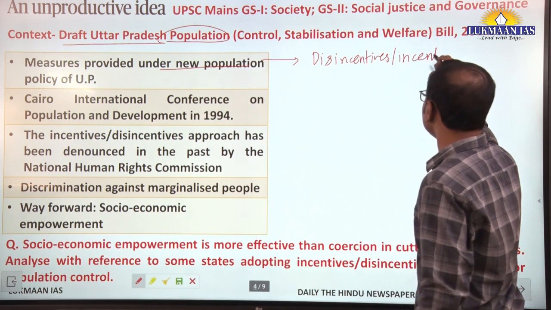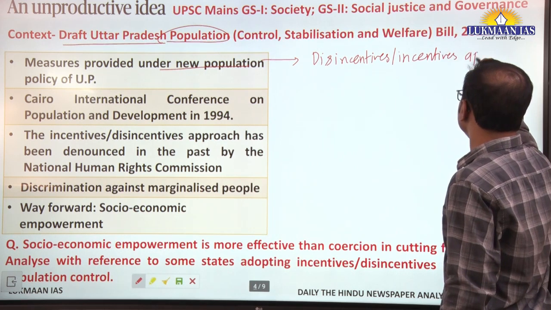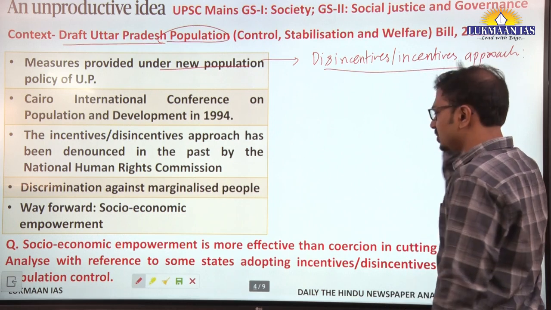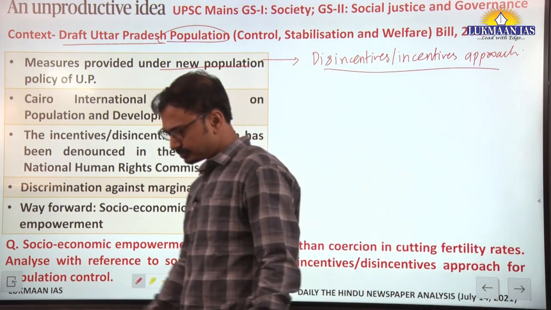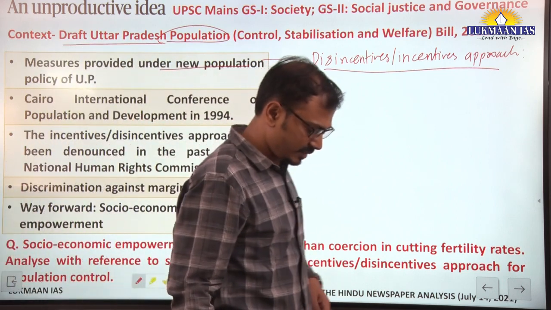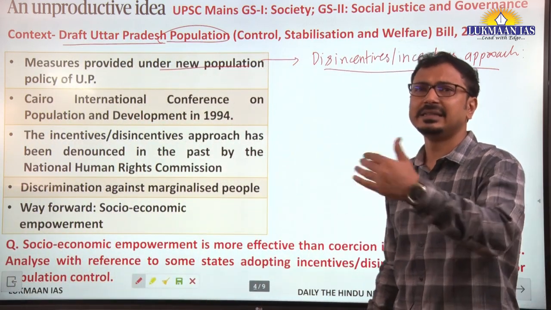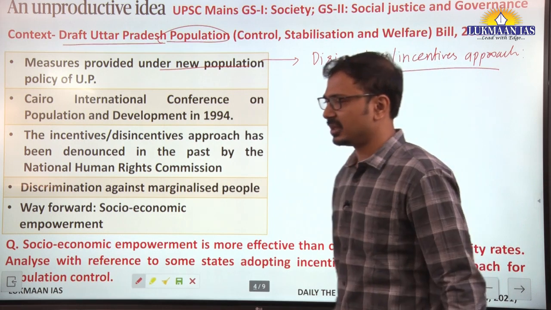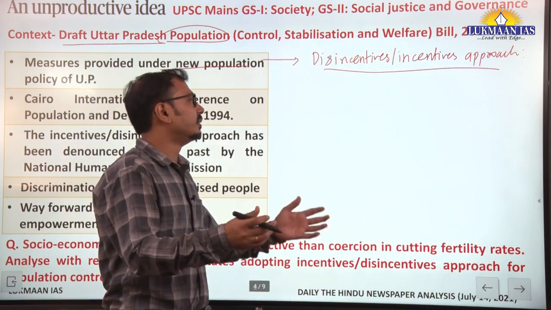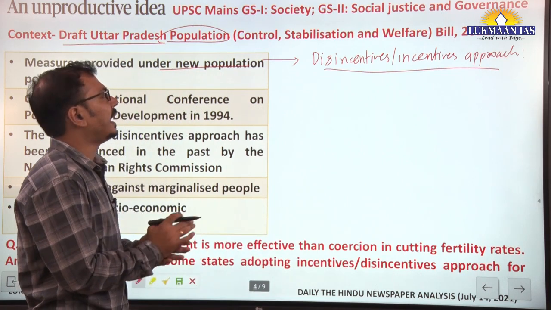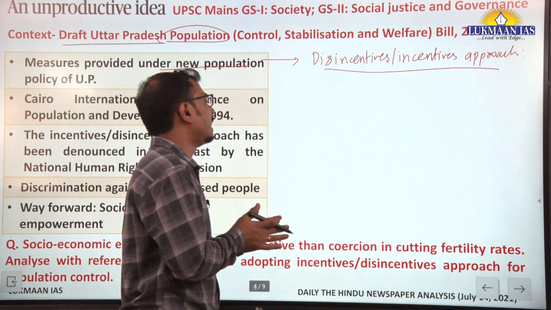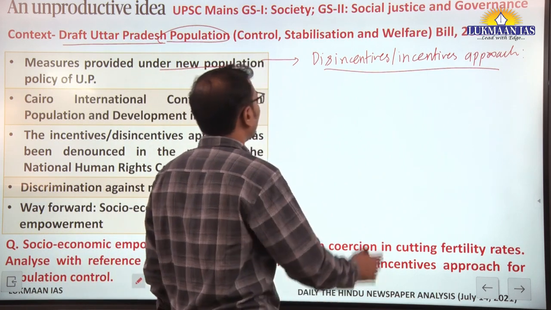Now this is a very old approach, which was used not only in India after independence, but by many other countries also, providing incentives for population control, or we can say reducing the fertility rate, and disincentives to those who are having larger households.